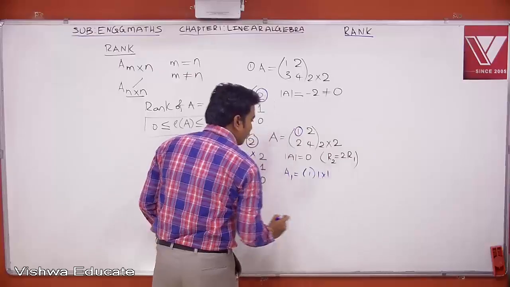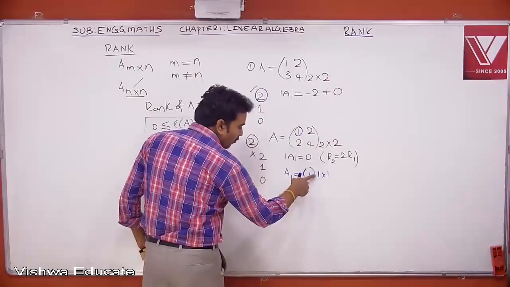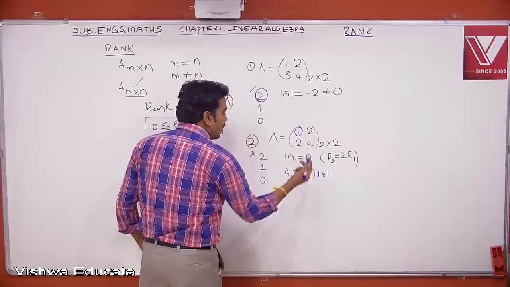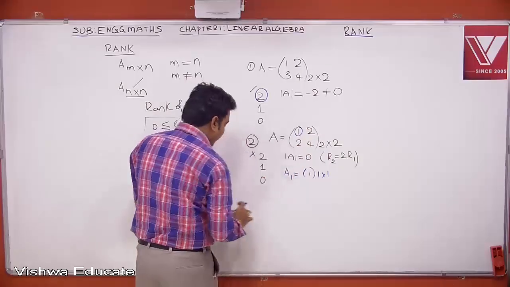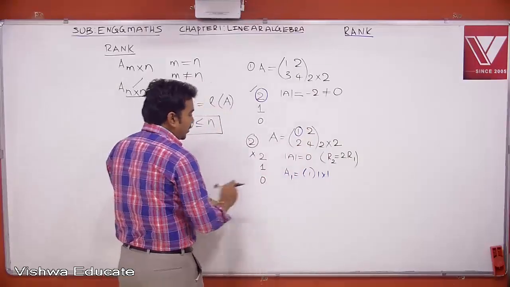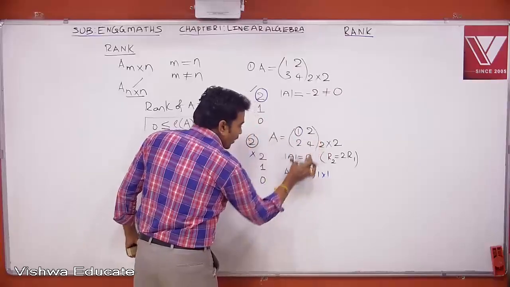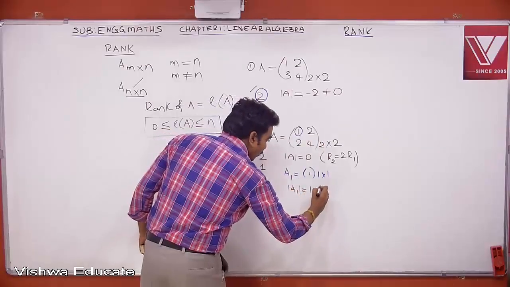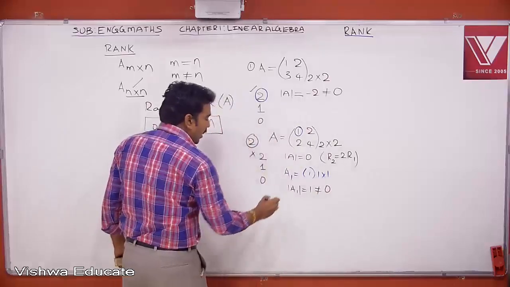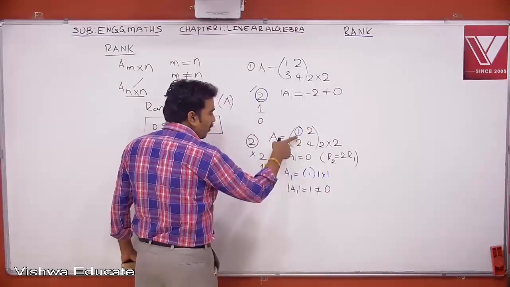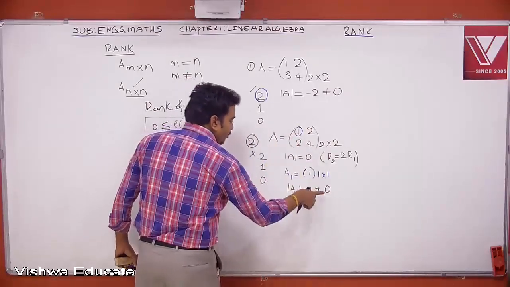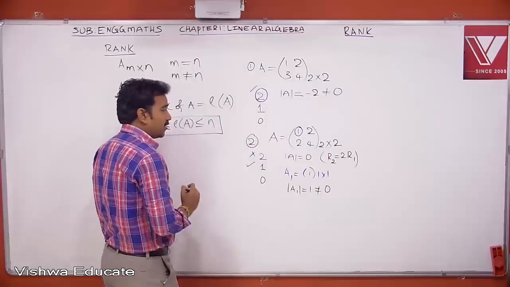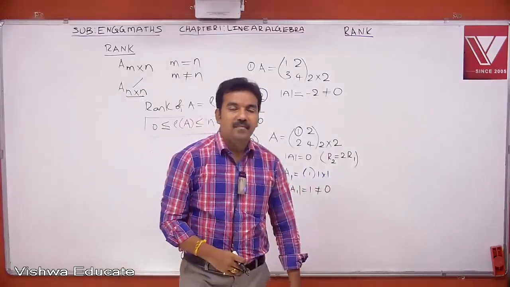Now this is a 1 by 1 submatrix. Don't confuse it with this one and this one. Or you can select this also. So directly I am taking this one. Now in this case, this is a 1 by 1 submatrix of A. What is the det of this A1? This is 1. It is not equal to 0. Therefore, in this case, I got at least one 1 by 1 submatrix whose det is not equal to 0. Therefore the rank of this matrix is 1.